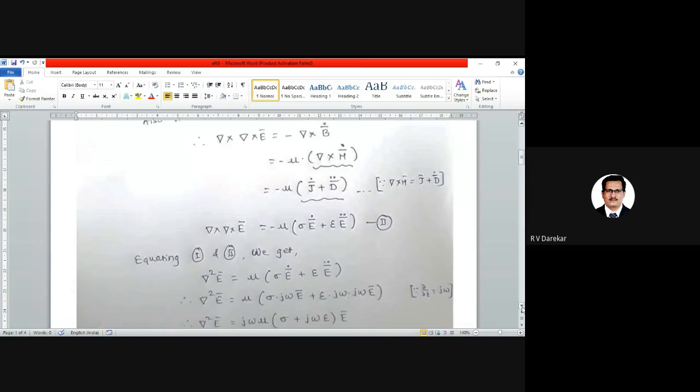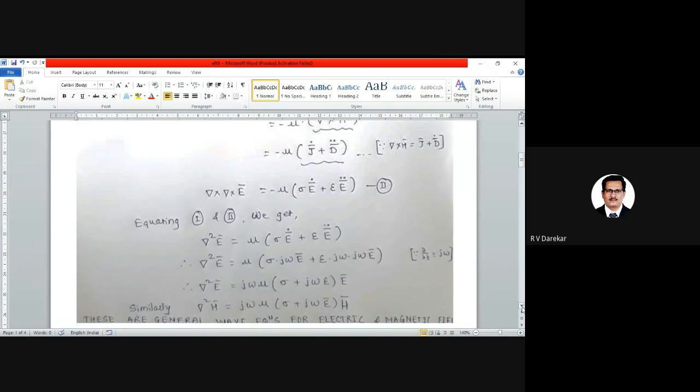Mu is kept as it is, the minus is cancelled, and the inside bracket is kept as it is.